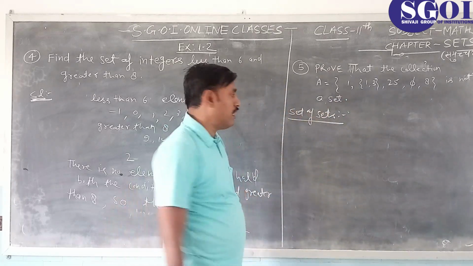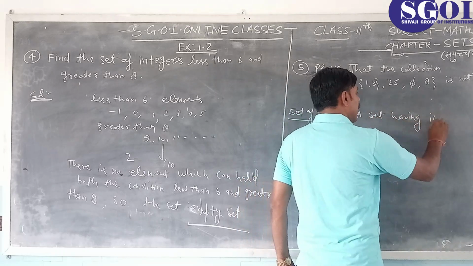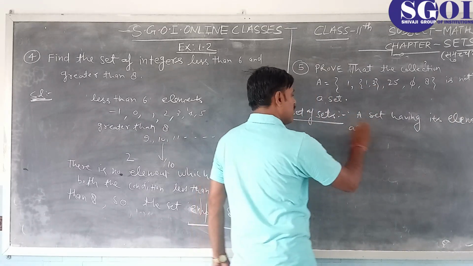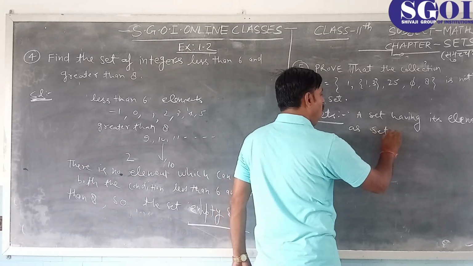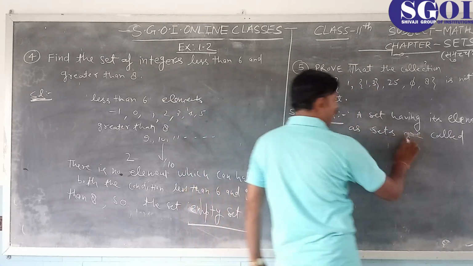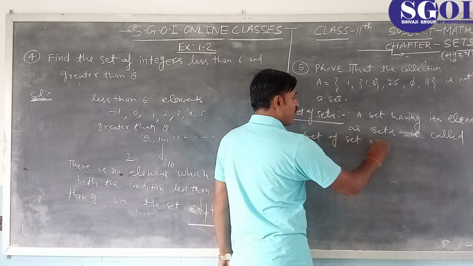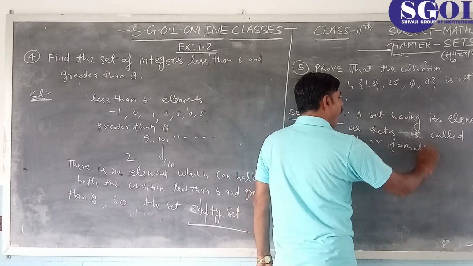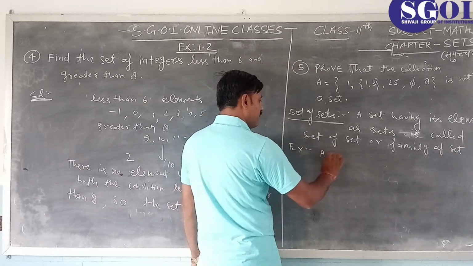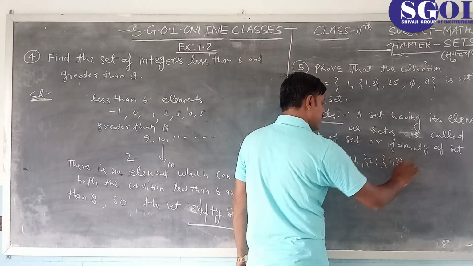What is the meaning of this? A set having its elements as sets is called a set of sets or a family of sets. For example, {1, 2}, {1, 3}, that's all.